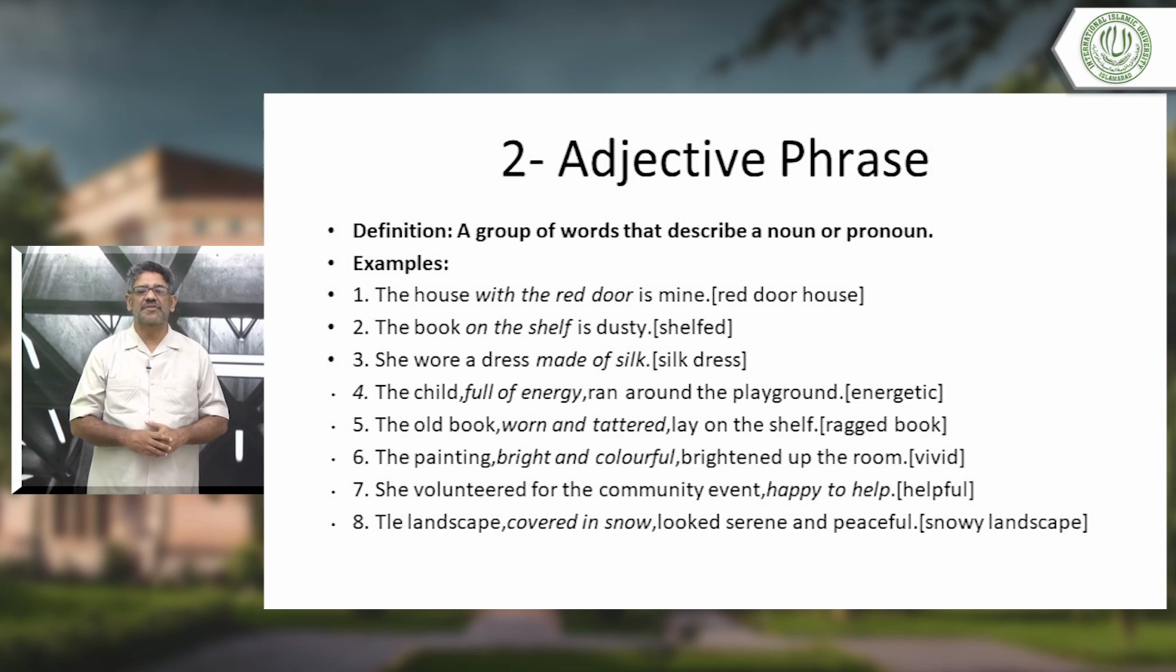Then, number 6, the painting, bright and colorful, brightened up the room. Bright and colorful, we can use the word vivid there. Vivid has the same meaning. This adjective, vivid, has the same meaning. Now, I can say the vivid painting brightened up the room, but I am using adjective phrases. Adjective phrases we have used in all these sentences.